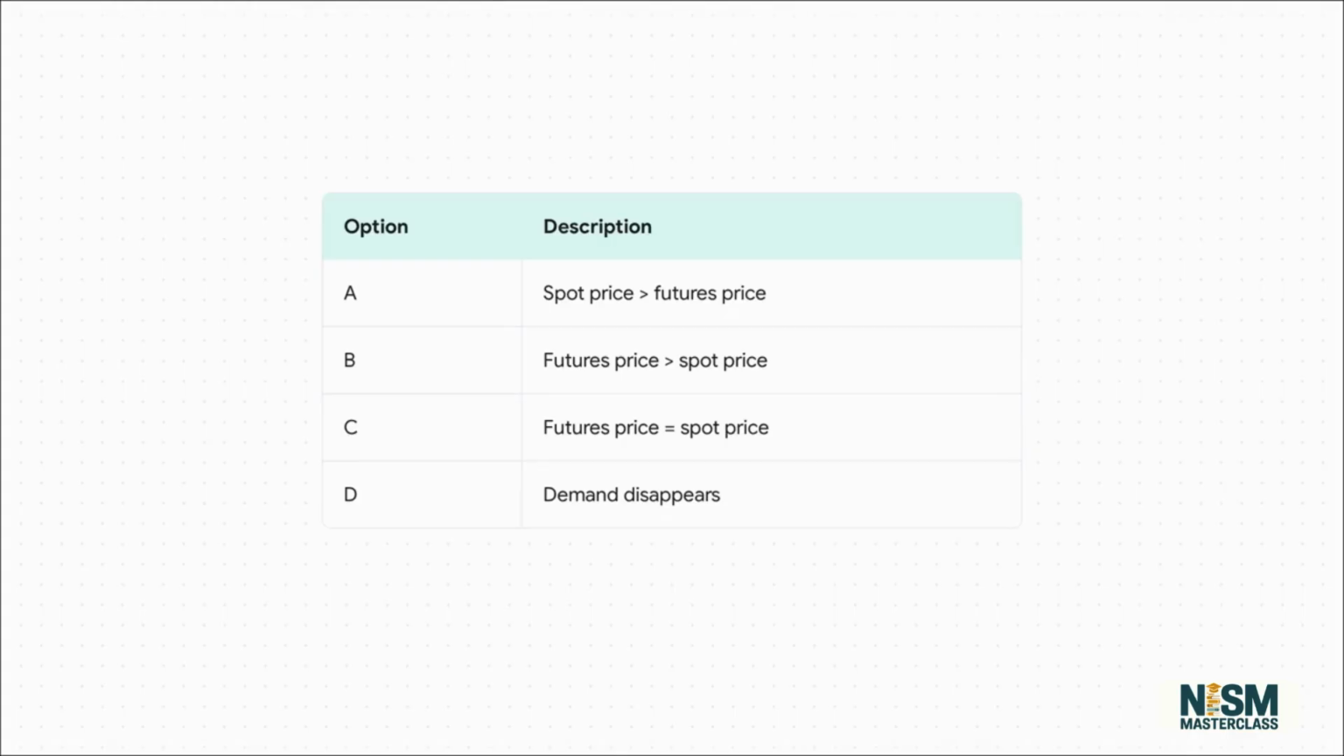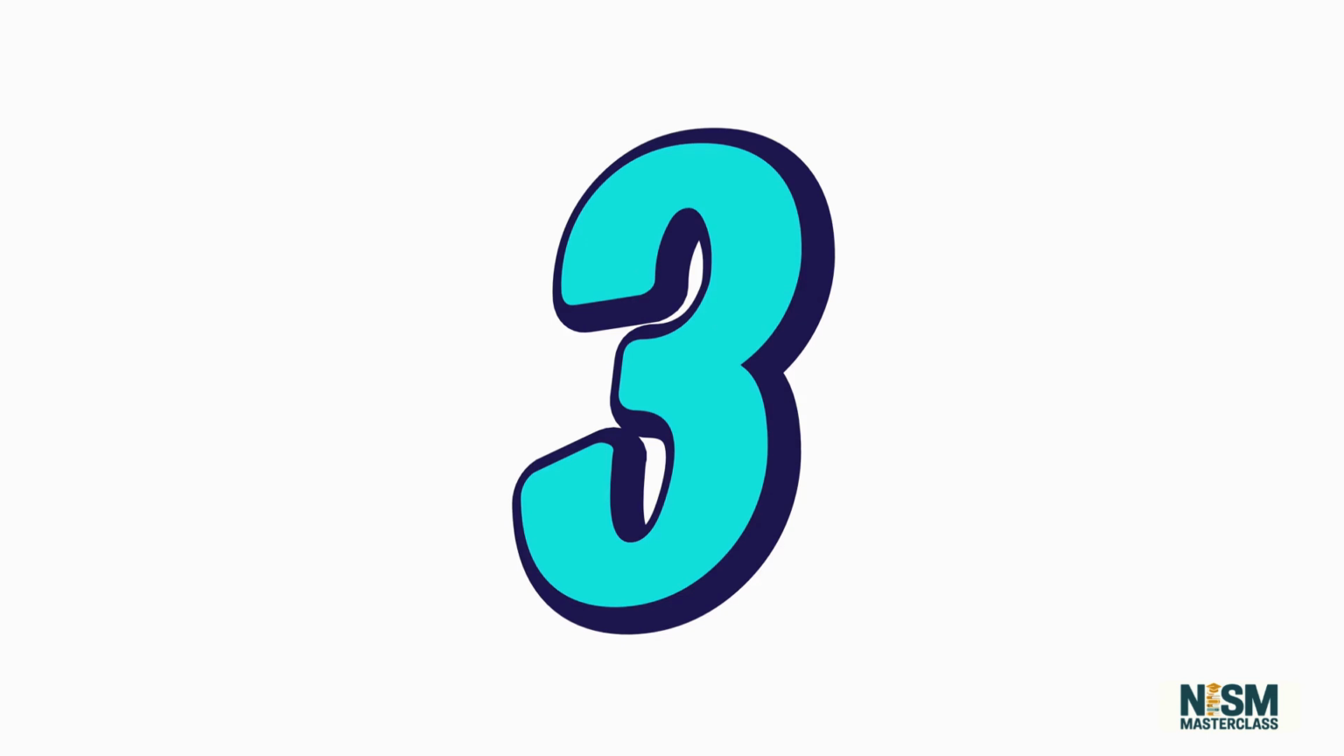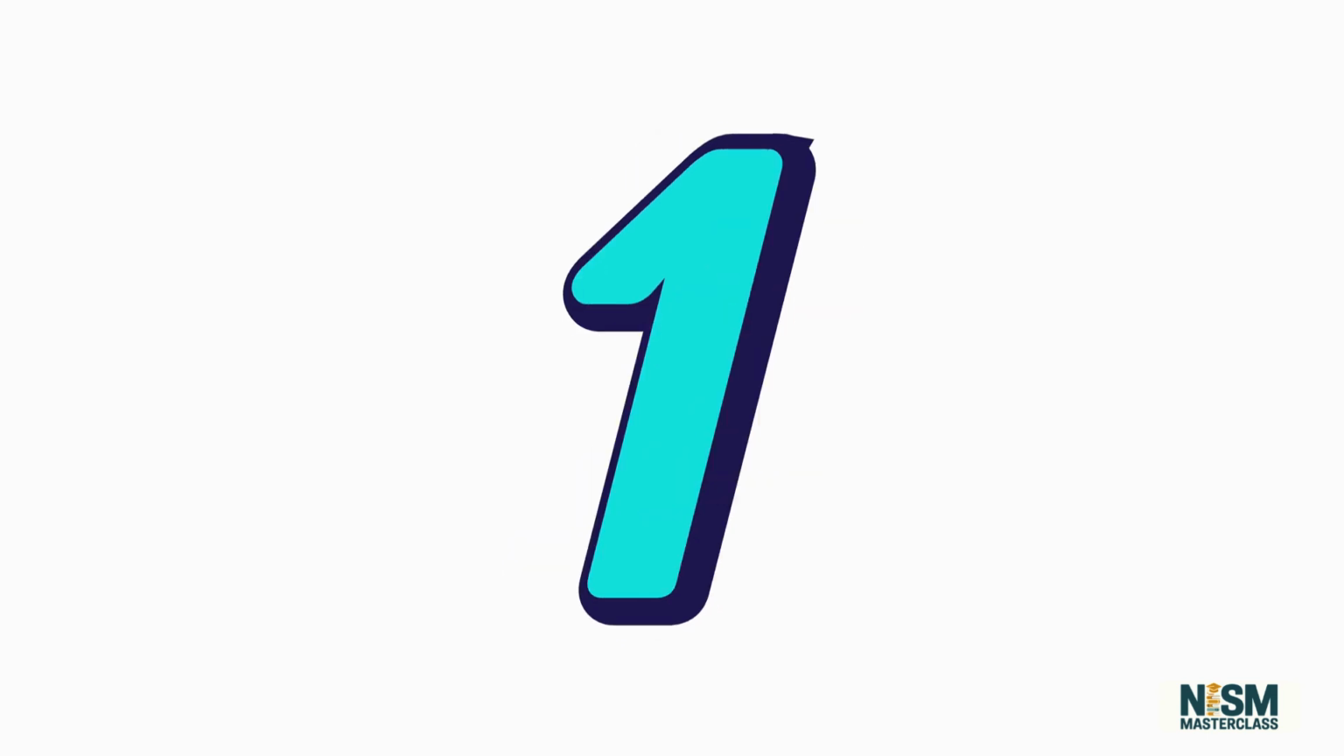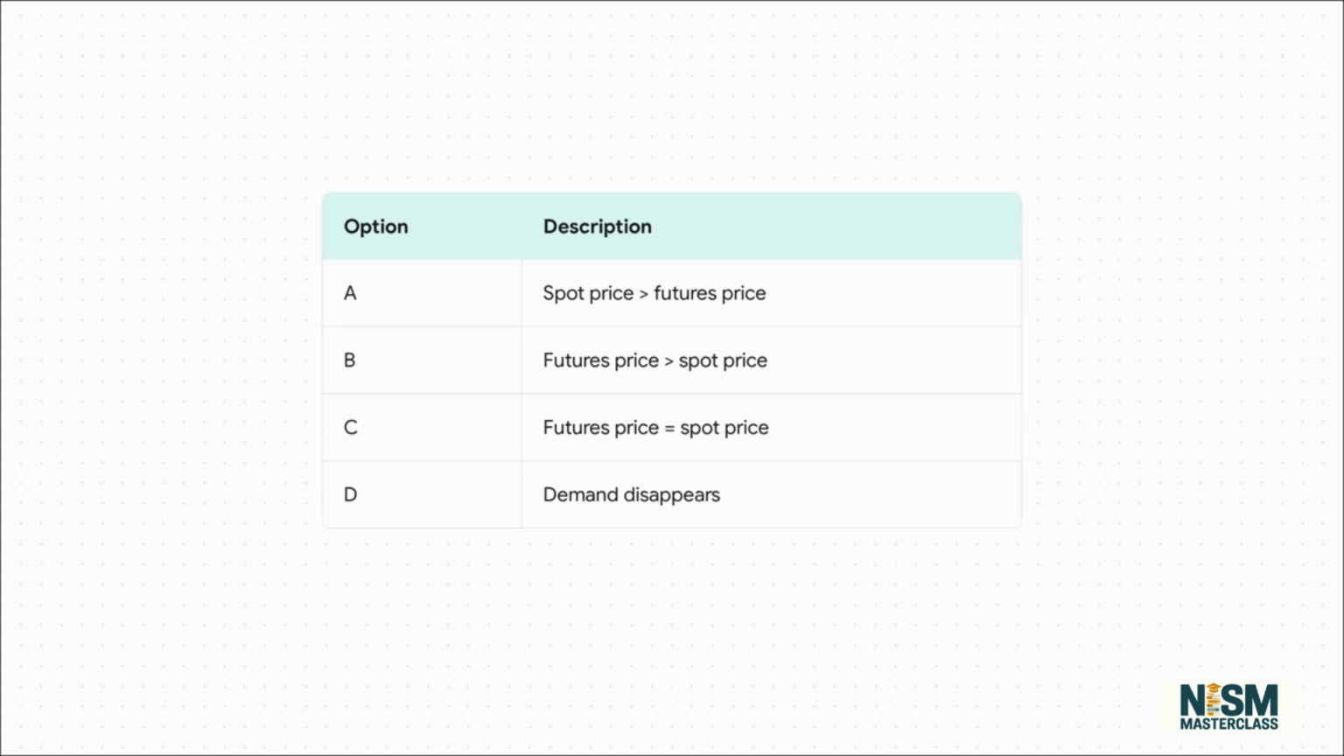Question 19. Contango in commodity markets occurs when A. Spot price is greater than futures price. B. Futures price is greater than spot price. C. Futures price equals spot price. Or D. Commodity demand disappears. Pause now if you need more time. The correct answer is option B.